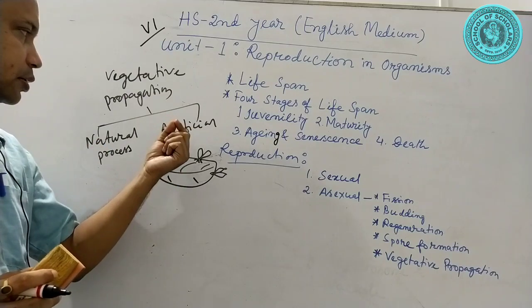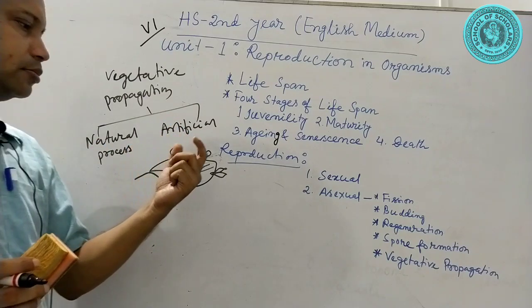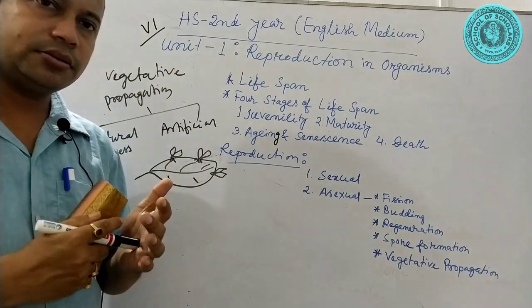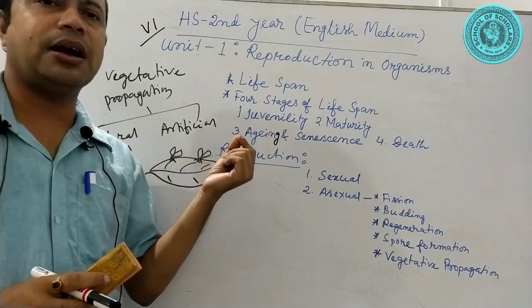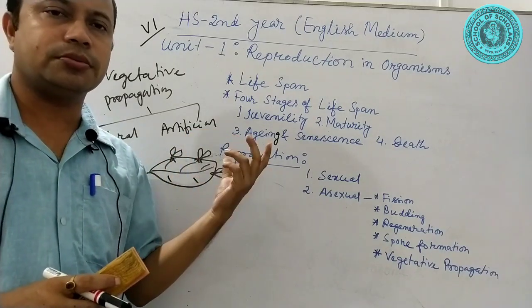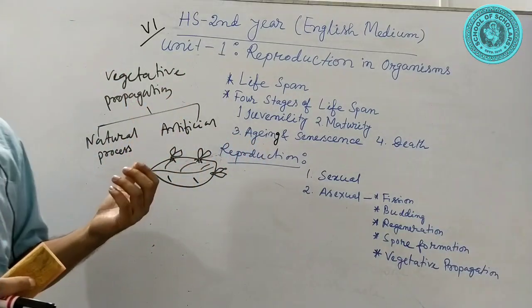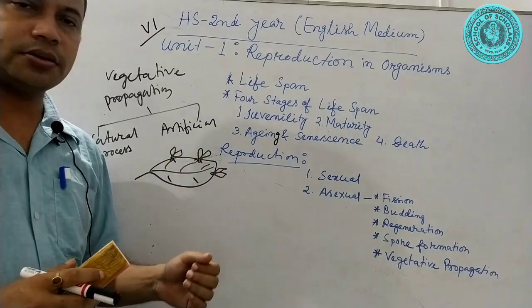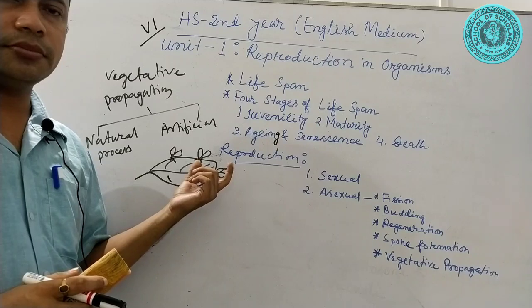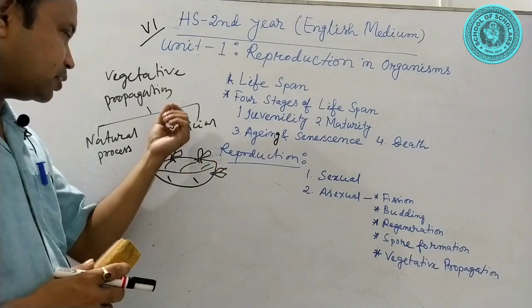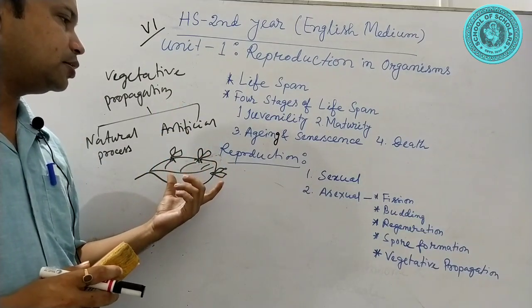Next, nowadays in horticulture departments, different types of artificial methods are used for vegetative propagation. As for example, cutting, layering, grafting, etc. are good examples of artificial propagation.